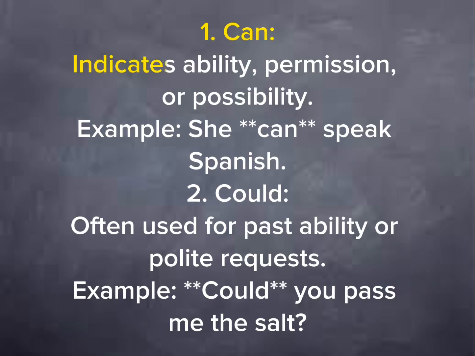1. Can indicates ability, permission, or possibility. Example: she can speak Spanish too. 2. Could, often used for past ability or polite requests. Example: could you pass me the salt?